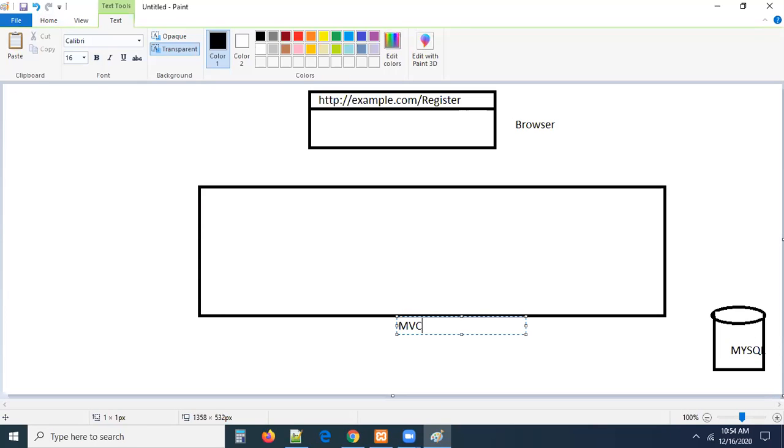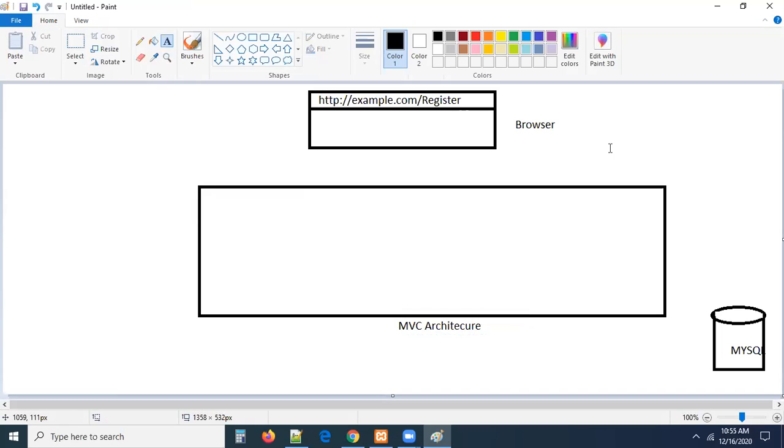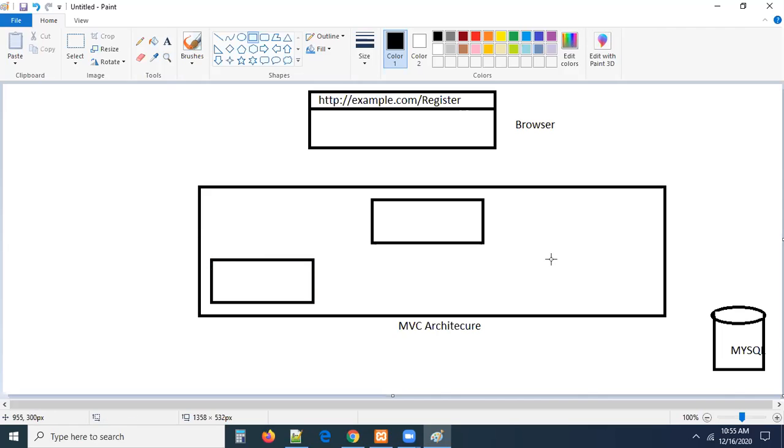So what is this? The MVC architecture. Okay, done. When a user requests in the browser, definitely it has to load some code now, right? Remember, the code will be organized like this, guys. I have to divide this into three divisions. This is one part and this is one part.